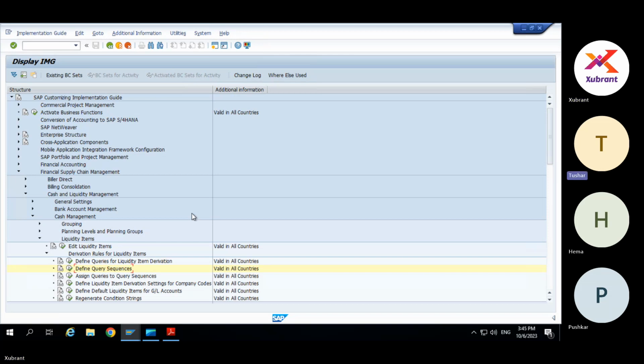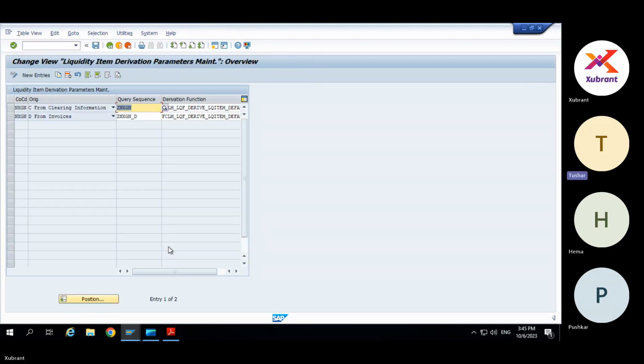GL accounts. Yeah. Amit, can you go to this node, define liquidity item derivation settings for company code, just to see what it is? Okay, company code. Here also those origins are there: from clearing, from invoice, and all those things. Query, yeah, here the sequence is also there.